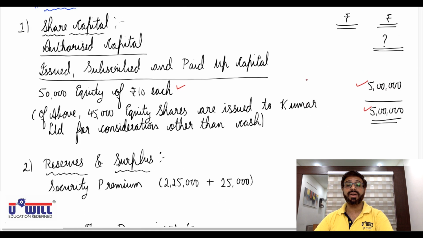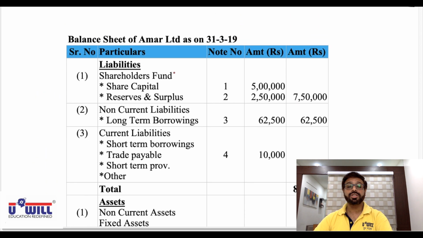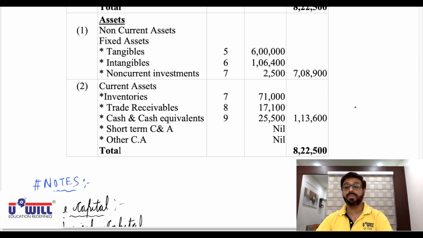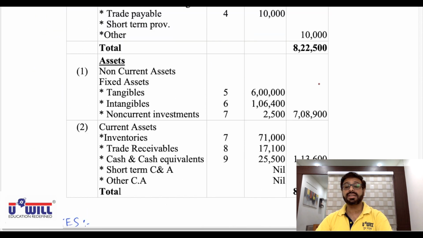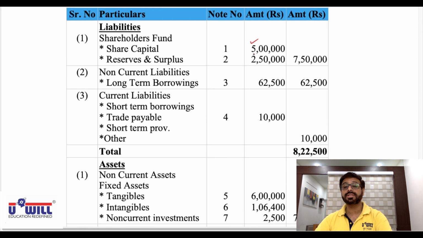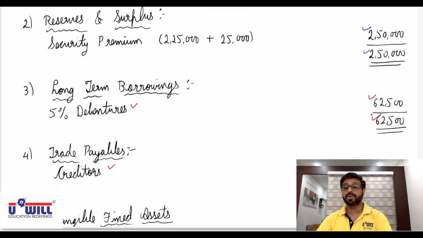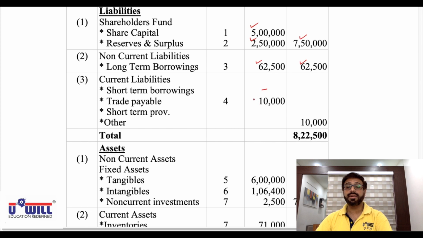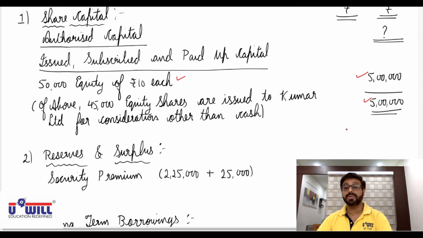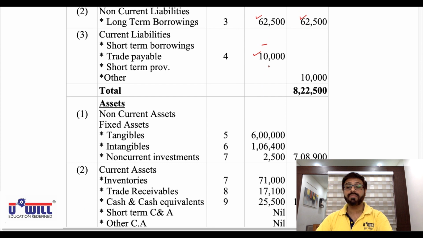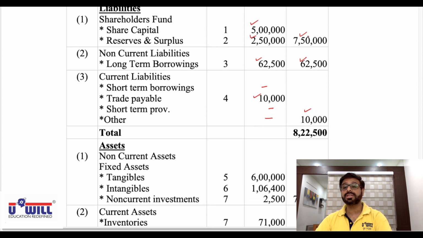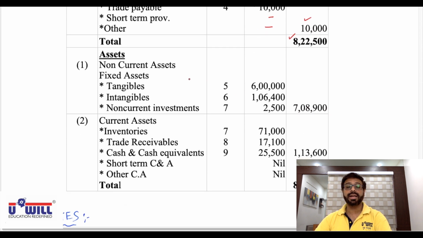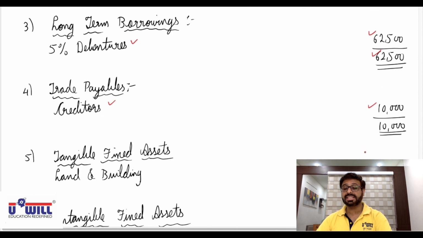Now in the balance sheet format which you have made, you have to fill in the blanks. So shareholders funds, share capital from note 1, 5 lakhs, reserves and surplus from note 2, 2,50,000, total 7,50,000. Non-current liabilities, long-term borrowings from note 3, 62,500. Short-term borrowings nil. Trade payables from note 4 you have 10,000. Other short-term provisions and current liabilities nil, total 10,000. Total of liabilities 8,22,500.